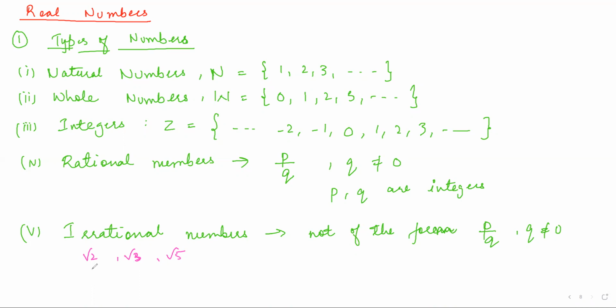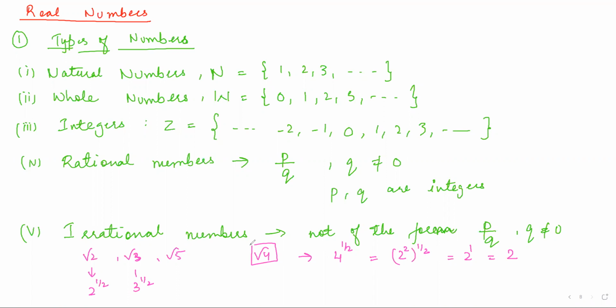Now root 2 is basically 2 to the power half. Clear? This is 3 to the power half. Now, is every such number irrational? For example, I take under root 4. This 4 can be written as 4 to the power half, right? By this definition, if the power is a fraction, it should be irrational. No, because I can write 4 as 2 square and then power half. So it becomes 2 to the power 1, which is 2. So the numbers which are perfect squares will not be irrational. Understood?